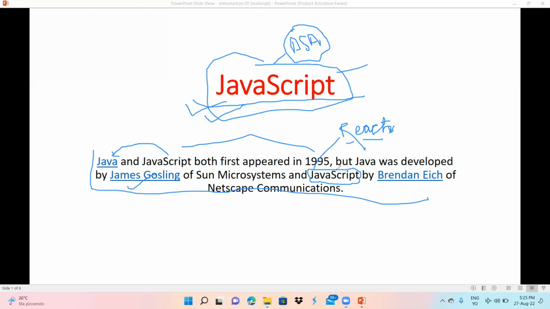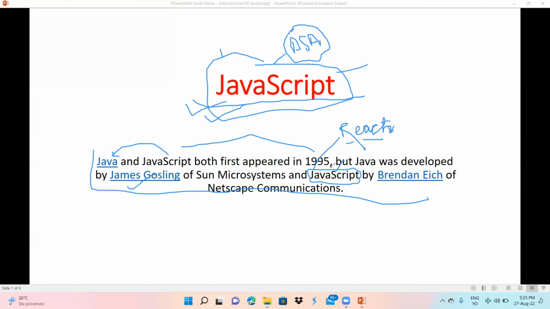Also, JavaScript does not require you to install any app like VS Code, because every browser has JavaScript. For example, in the Google browser, when you right-click and go to the inspect area, you have an option of console there. So that's the introduction of JavaScript.